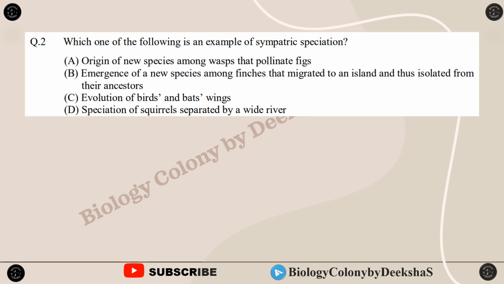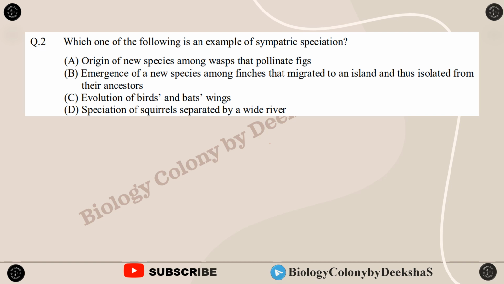Next question is, which one of the following is an example of sympatric speciation: origin of new species among wasps that pollinate figs, emergence of a new species among finches that migrated to an island and thus isolated from their ancestors, evolution of birds and bats' wings, or speciation of squirrels separated by a wide river? So, what is sympatric speciation?